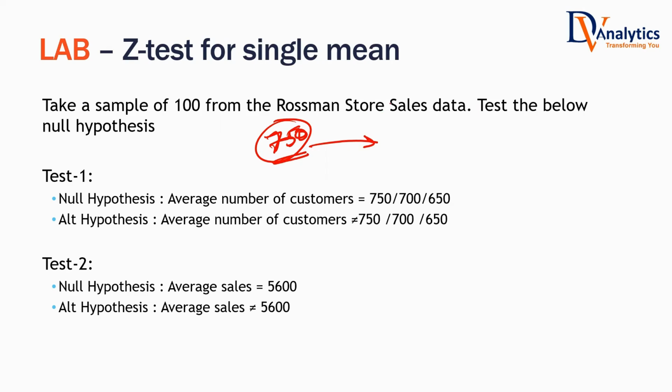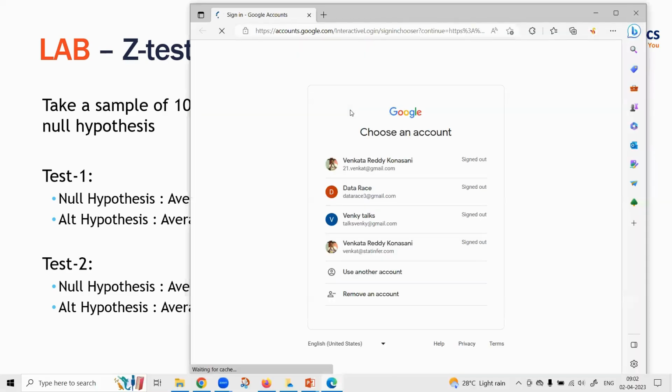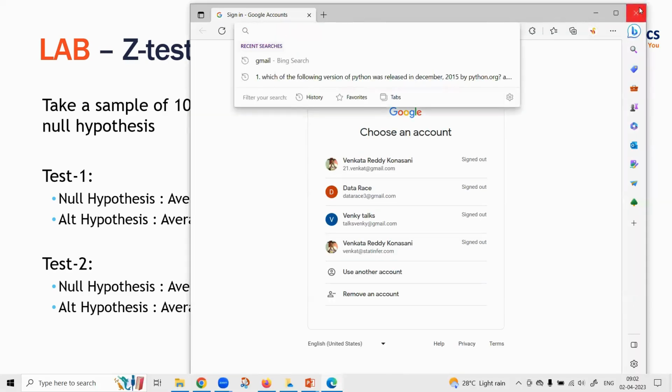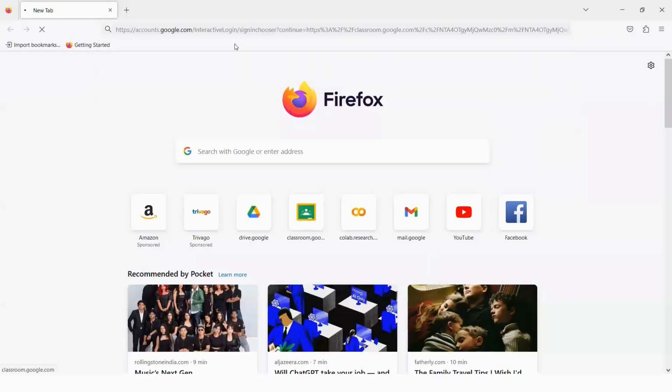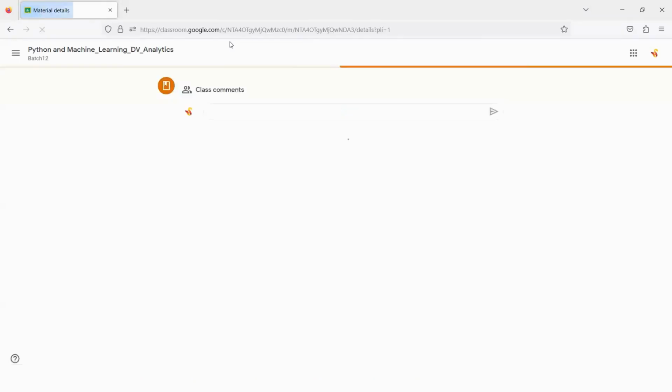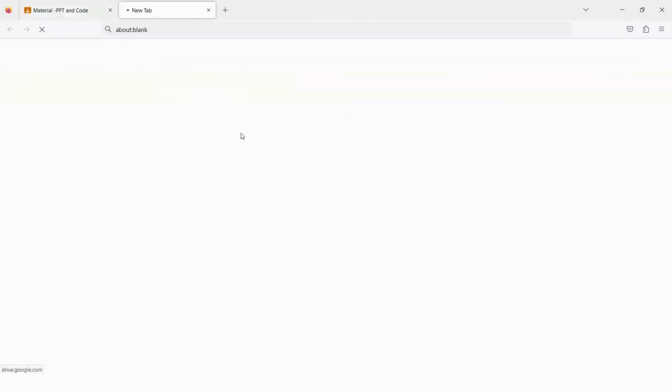Okay, so let's go to our code file. Send me the code file, anybody? Testing of hypothesis code file. Here is the code file. Testing of hypothesis.